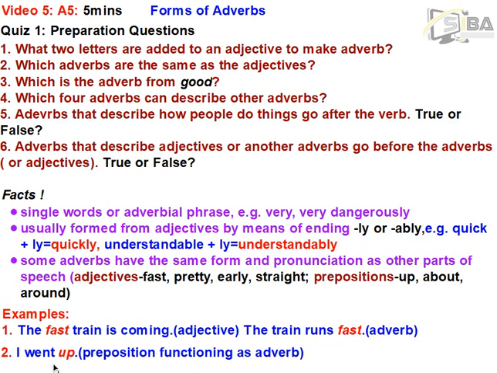Then number 2, I went up. Up is a preposition, you all know. But in this context, we have the verb went. So it tells you that this up is an adverb, or you can say it's a preposition functioning as an adverb. So these are a few examples for you, and I hope you also look for more examples yourself.